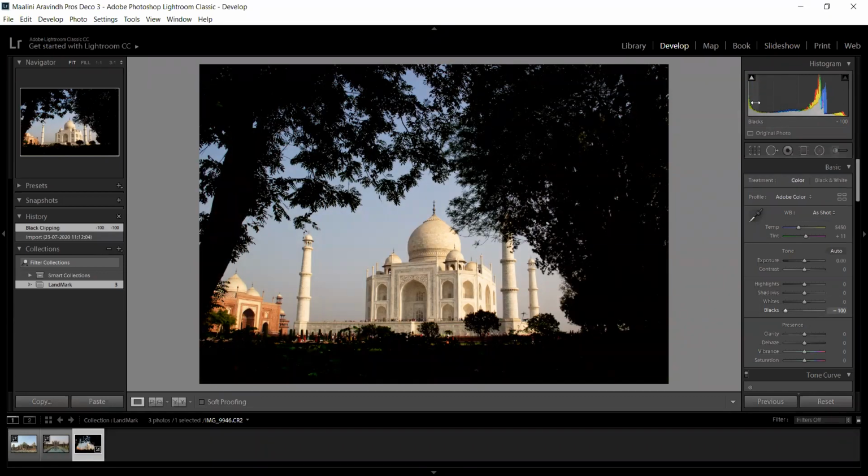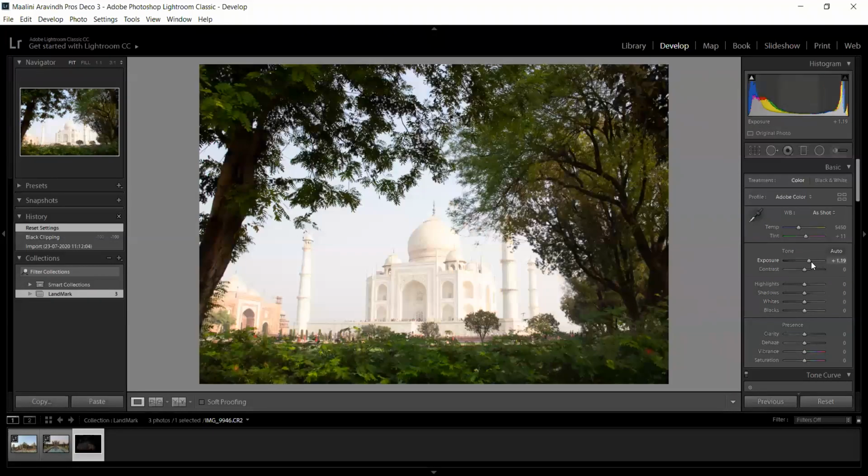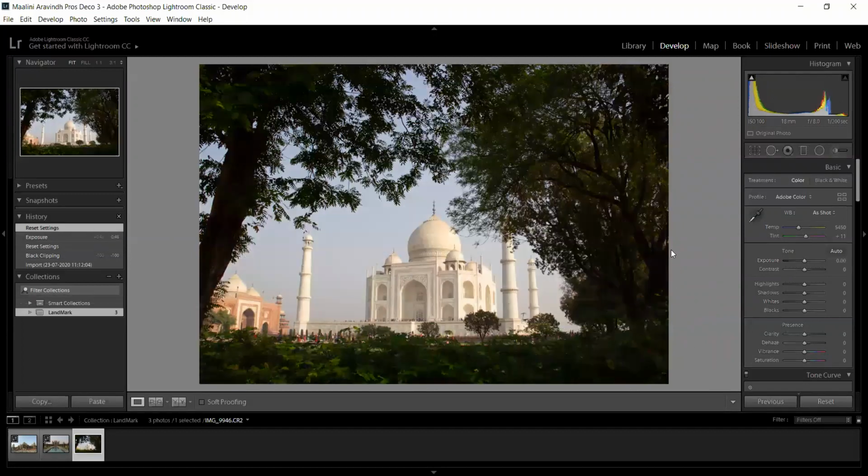The other few things are there. First thing is the left side indicates the black, and then comes the shadows, then the midtones, then the highlights, and then the white. If you make some correction, the histogram changes accordingly. So first, we will start off with basic correction.